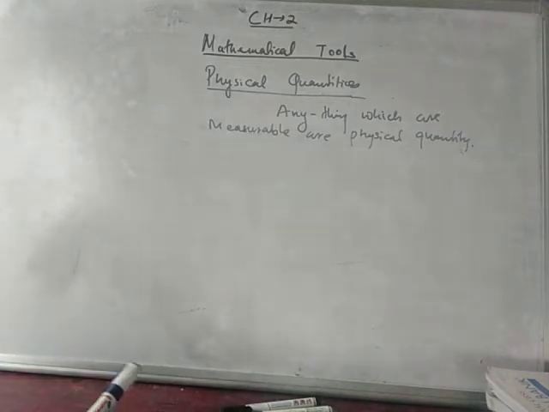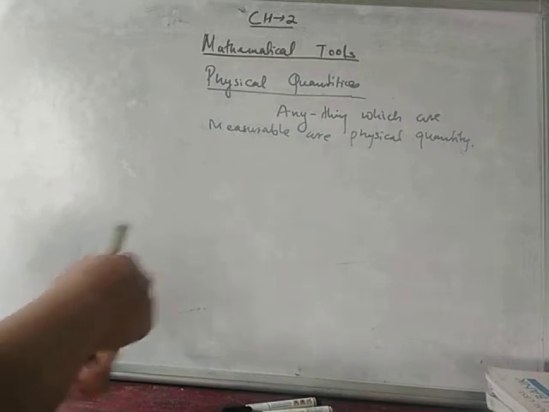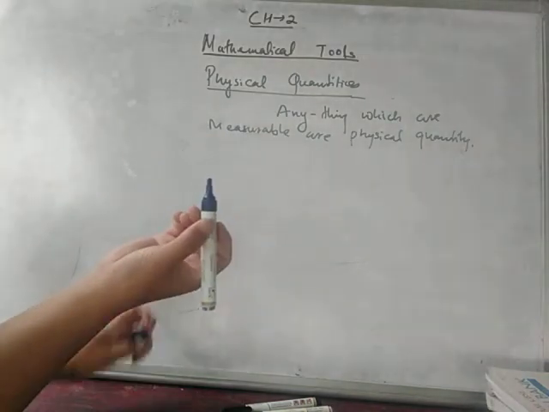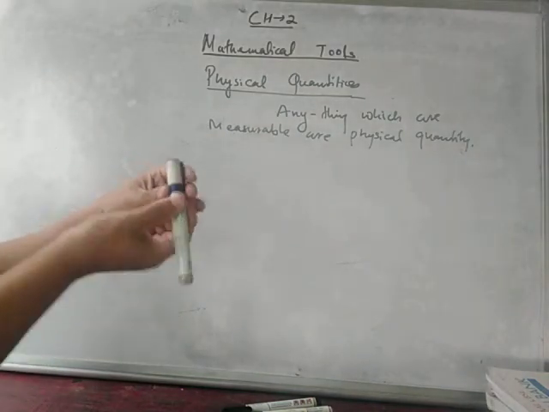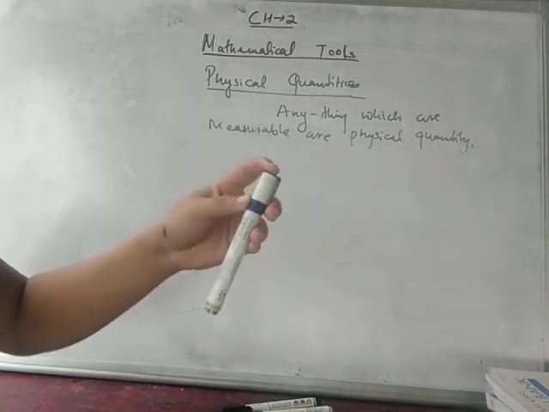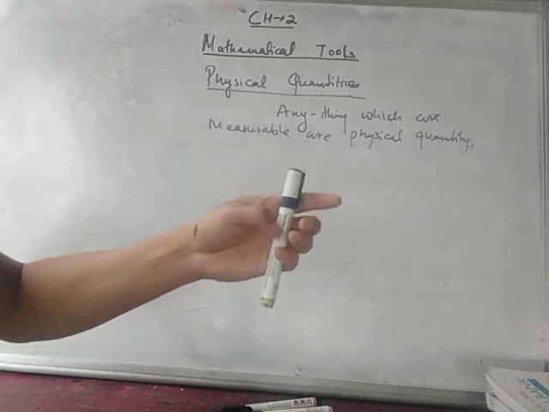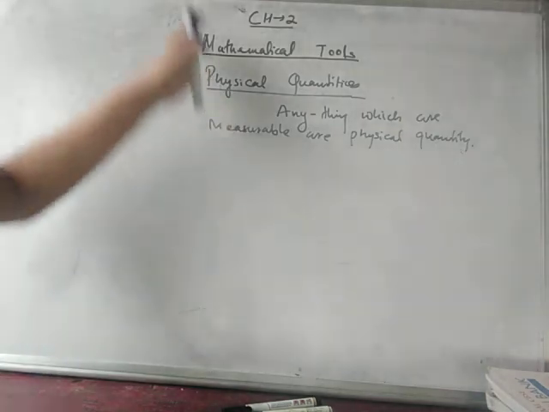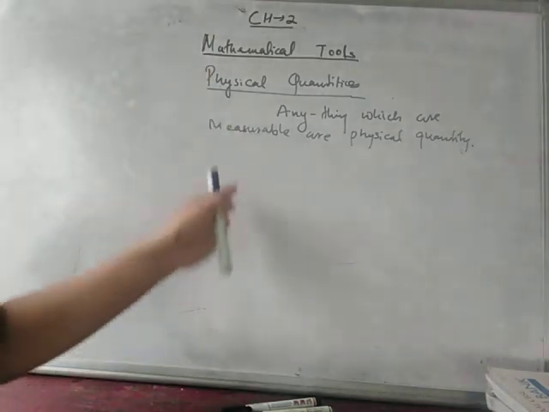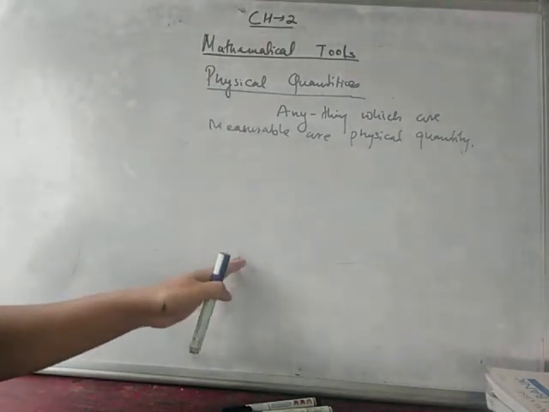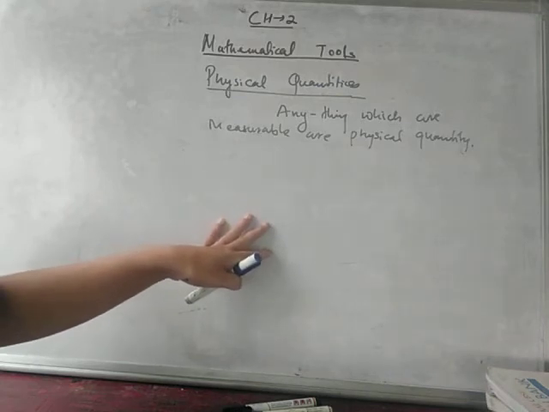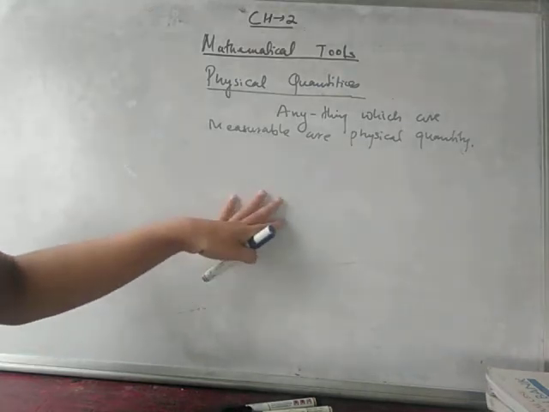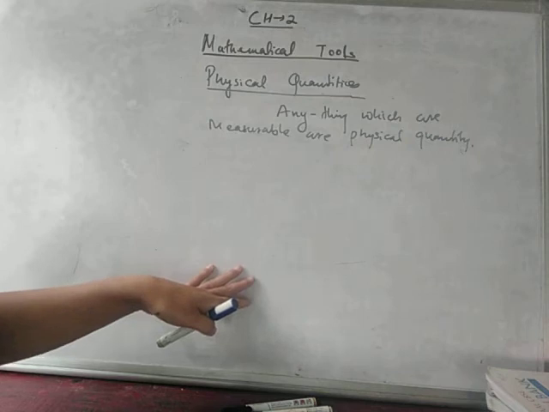If I ask what is the height of this pen, you can say this many meters, whatever the value is. You can measure the breadth of this board also. Likewise you can measure time, and you can measure weight, isn't it?